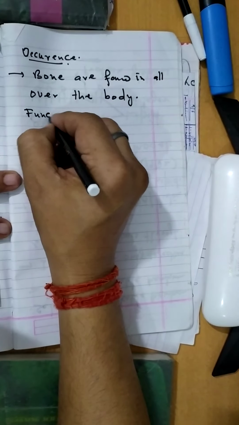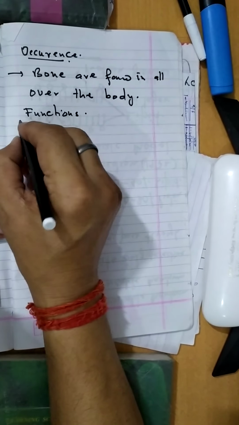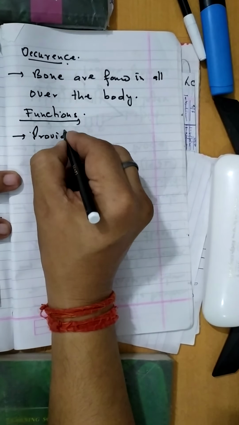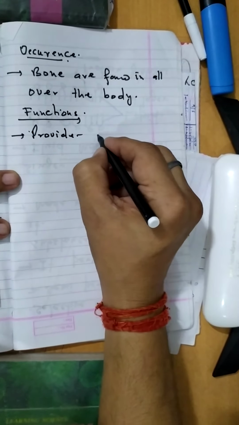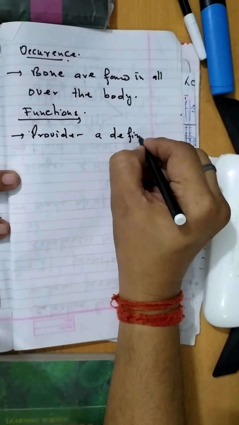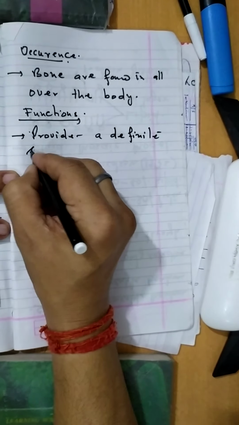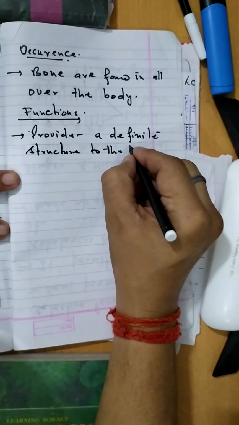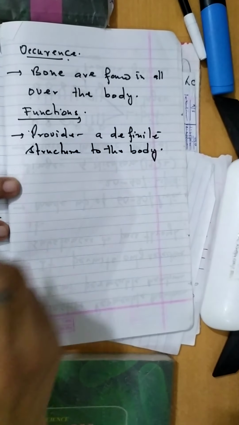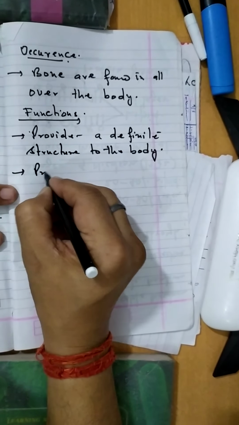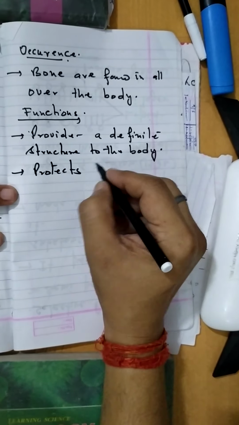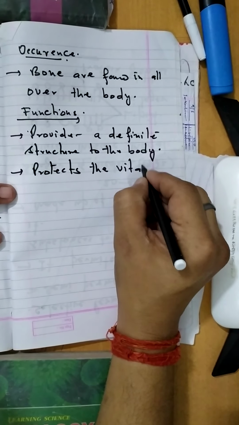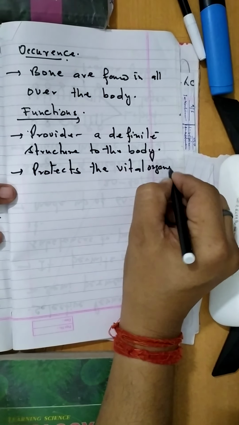Functions: they provide a definite structure to the body, and protect the vital organs.